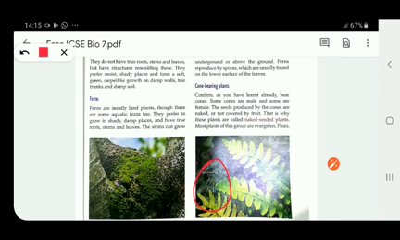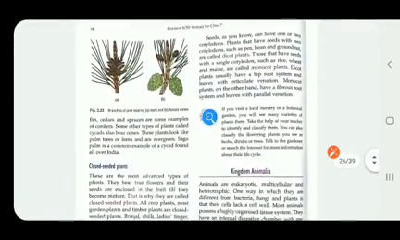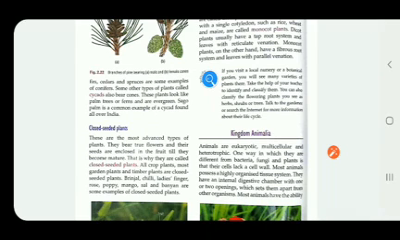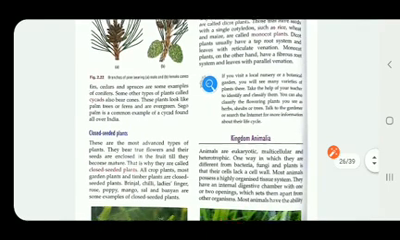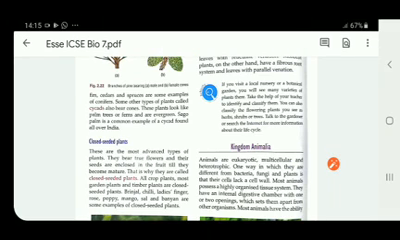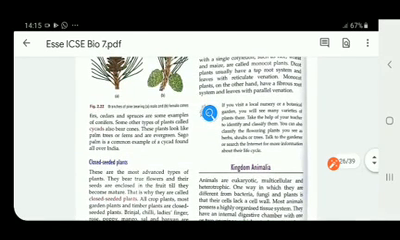Most plants of this group are evergreen, like pines, fir, kedar, and spruces are some examples of conifers. Right? Some other types of plants called cycads also bear cones. These plants look like palm trees or ferns and are evergreen. Evergreen means they don't shed their leaves. Sago palm is a common example of a cycad found all over India.